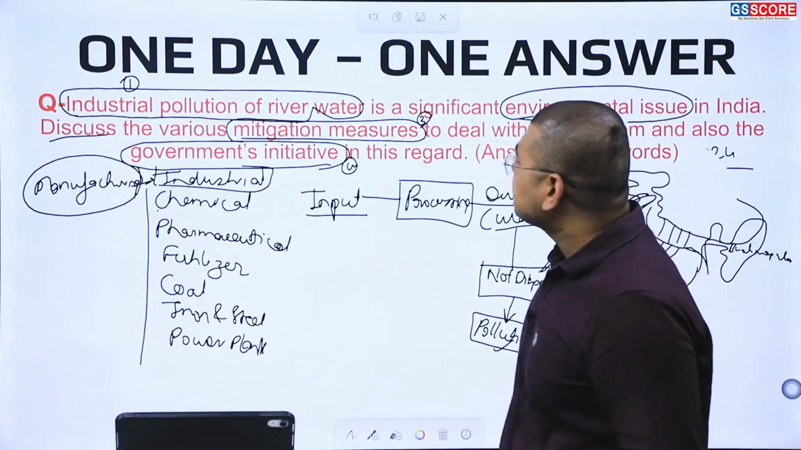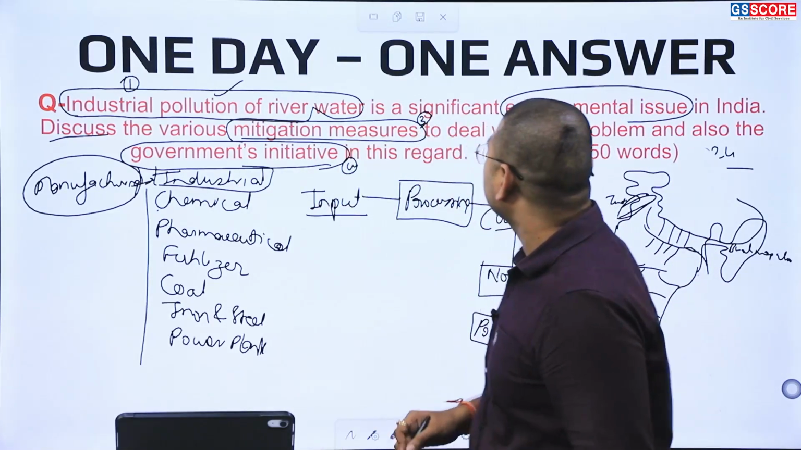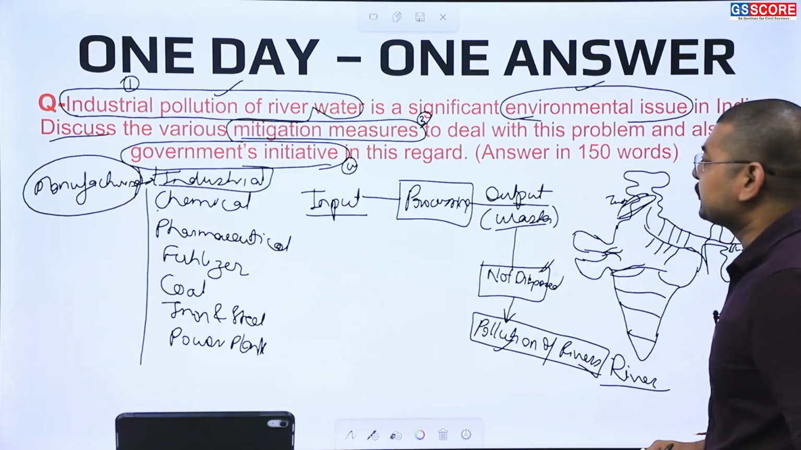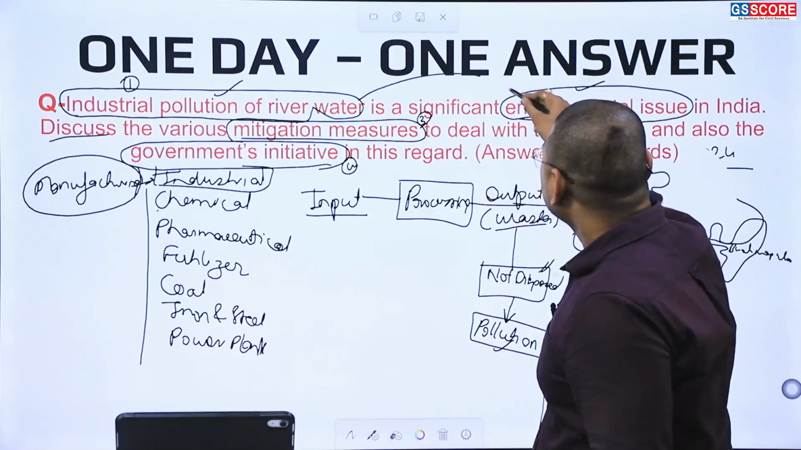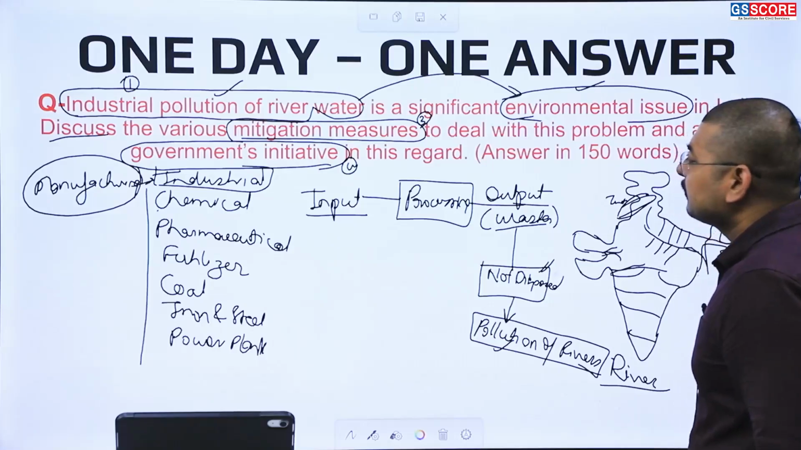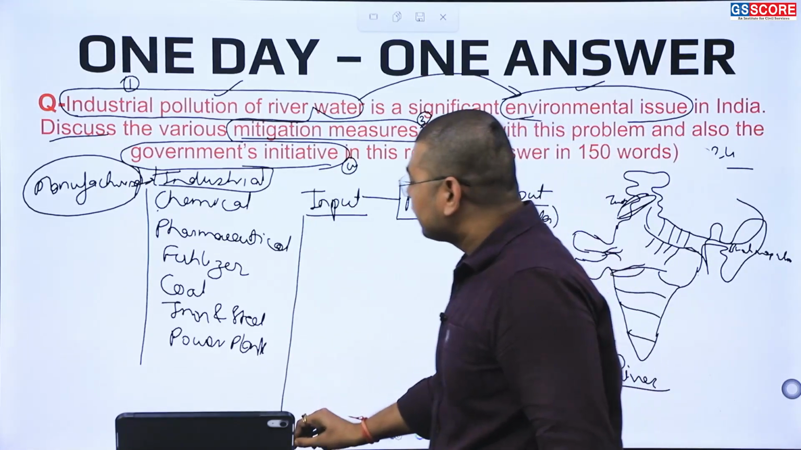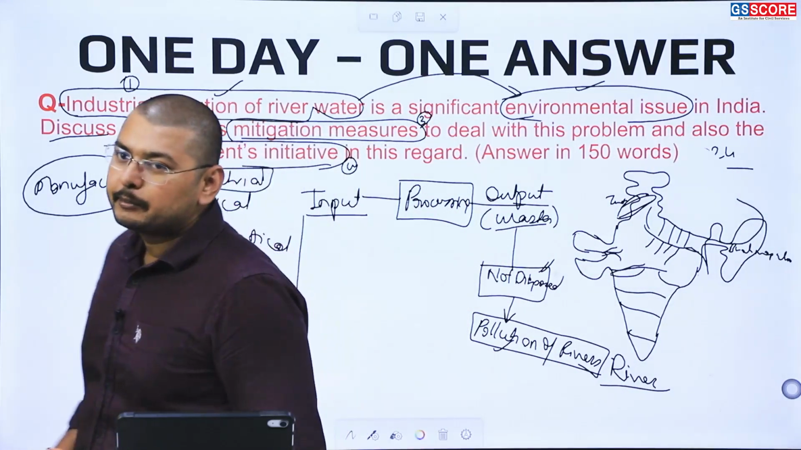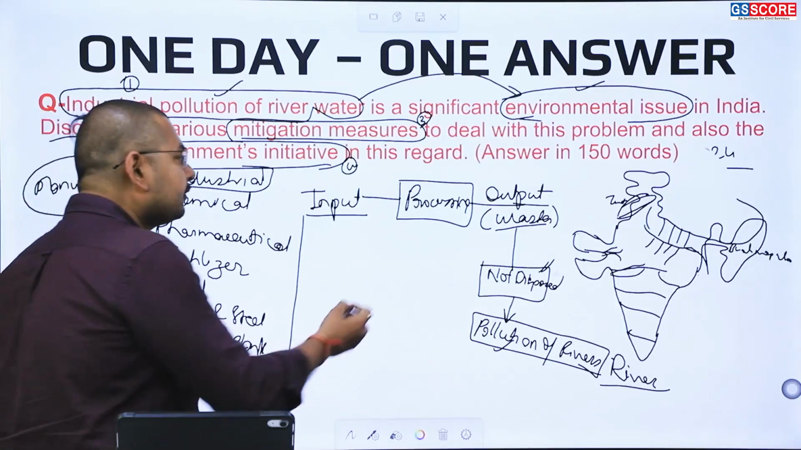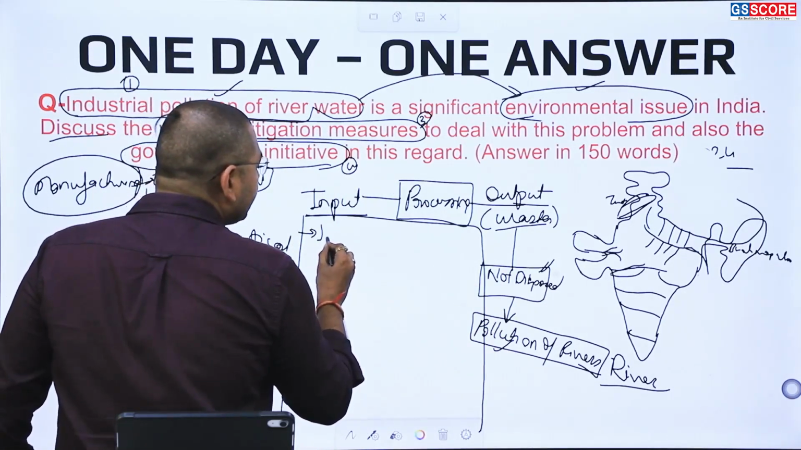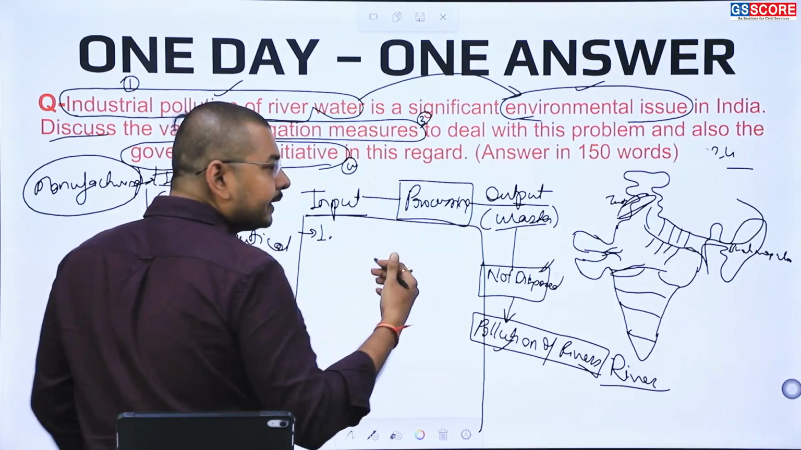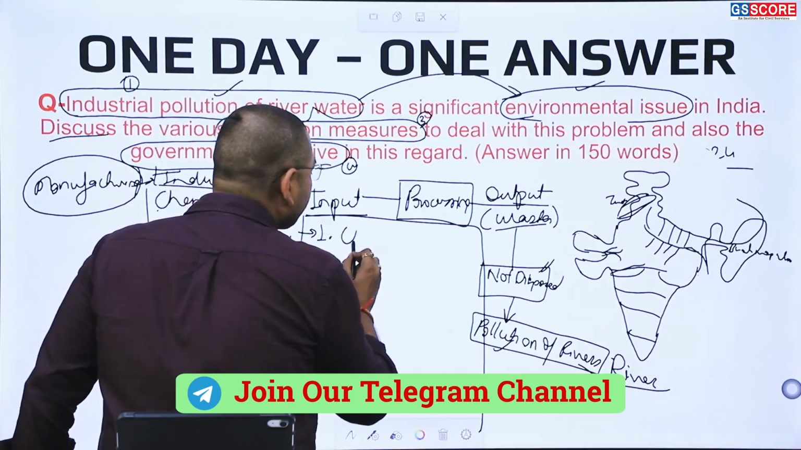So here we can see how the industrial pollution of a river is a significant environmental issue. Now we need to interlink it with the environmental issues. How it can impact the environment, we need to discuss that part. The first thing it will do is introduce certain chemicals.